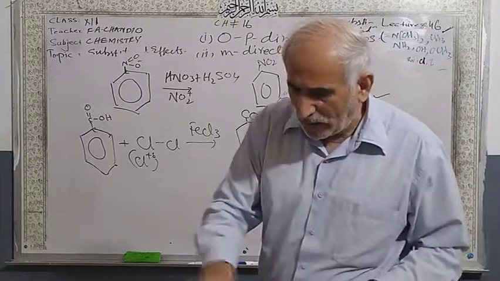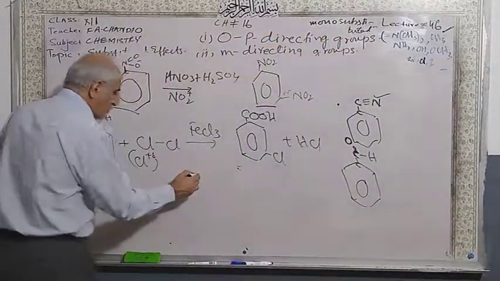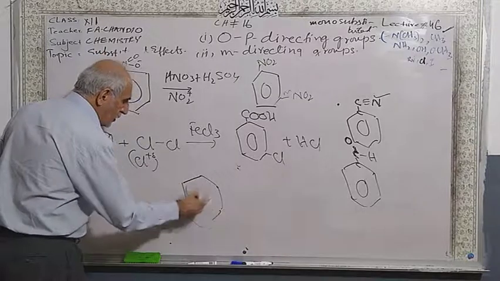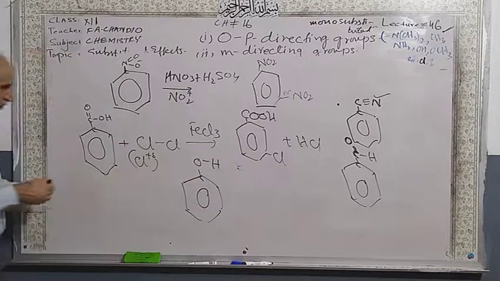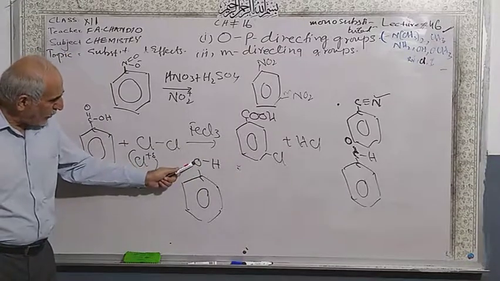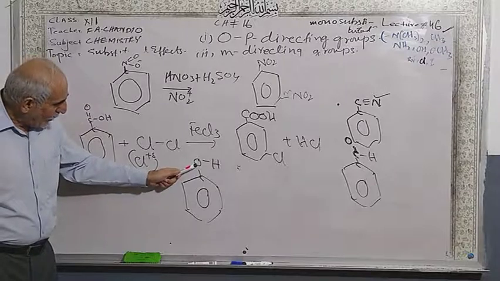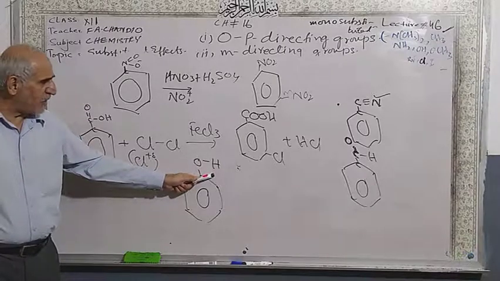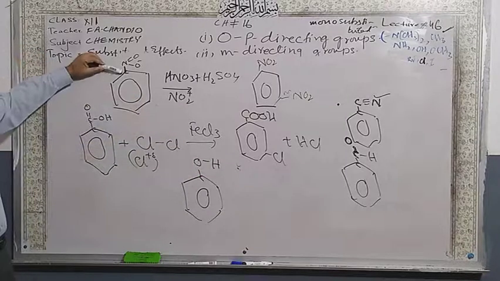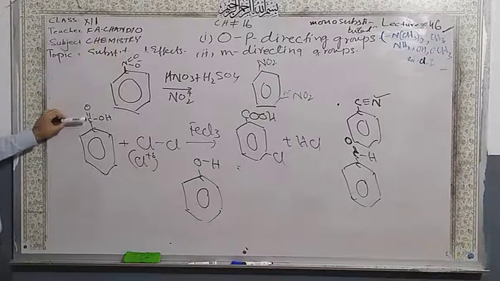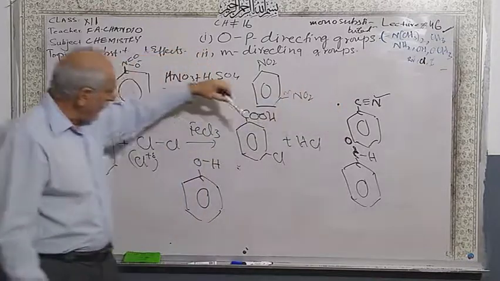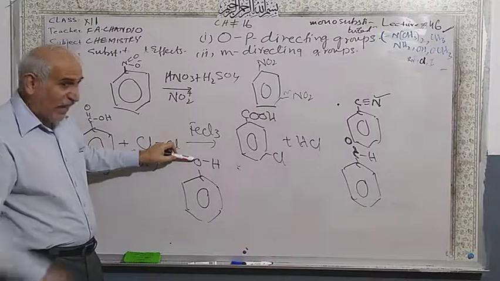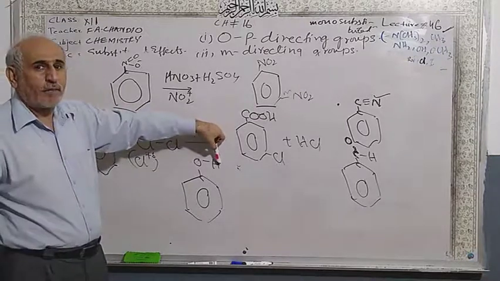They will give only the meta positions. Now look at the difference. OH. There's a difference. Now this one, yes. This carbon is highly electronegative and the oxygen attached to it is less electronegative. The difference is inverse. Here this carbon is with the nitrogen, and the nitrogen is attached to the highly electronegative one. This carbon is highly electronegative. This carbon is highly electronegative. But this is the carbon attached to the highly electronegative with the low electronegative.